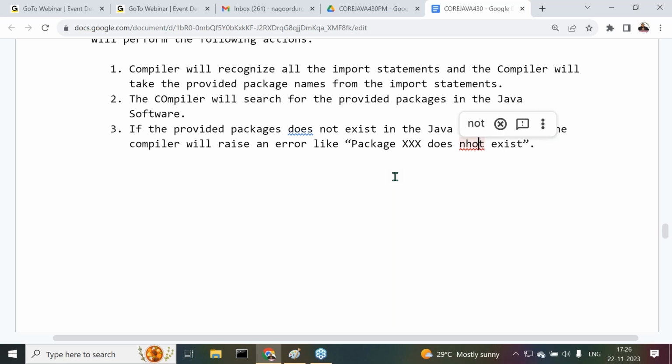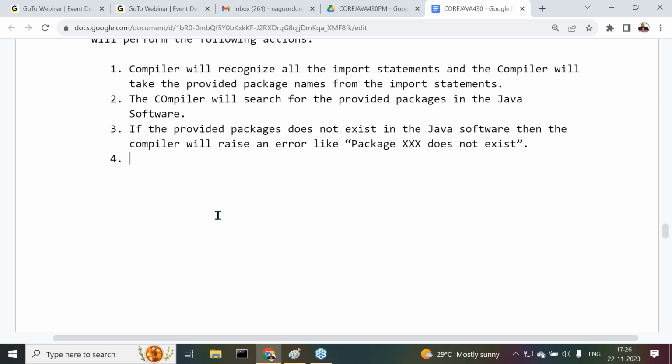Exactly this message we get when the package does not exist in the Java software. What is this xxx actually? Java.io, java.util, or java.sql, any package.